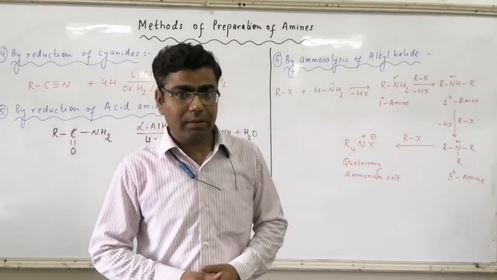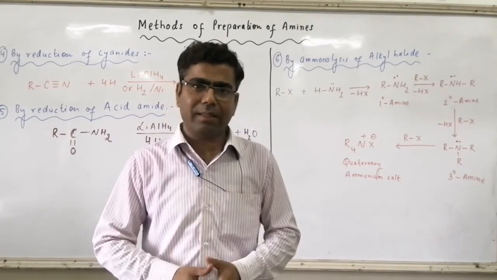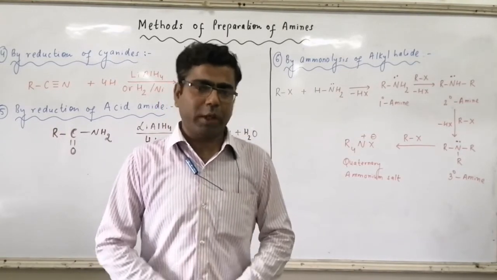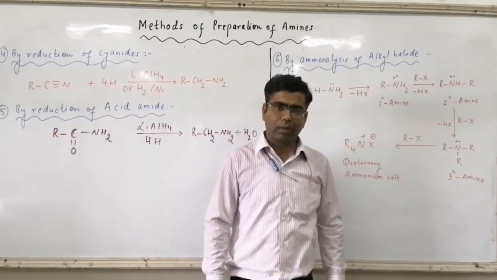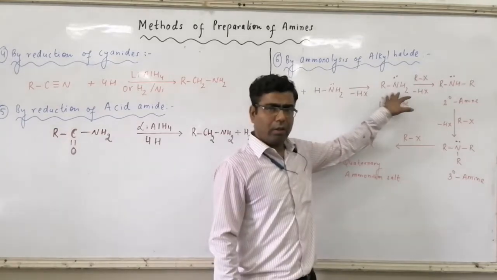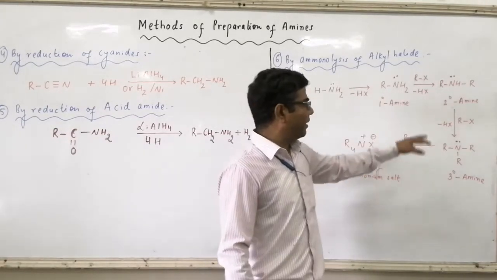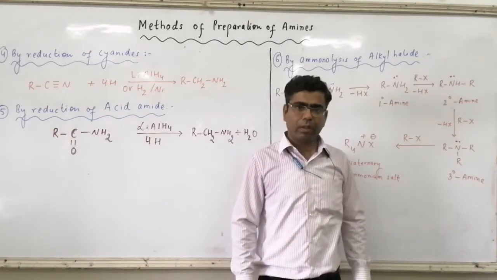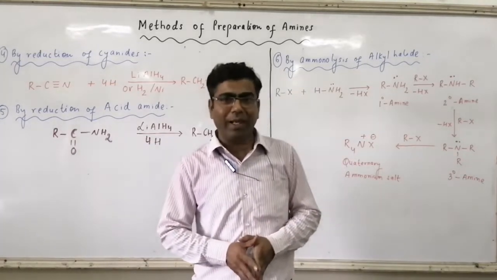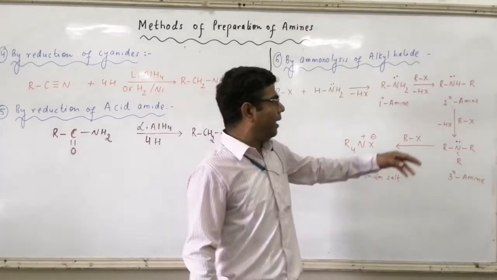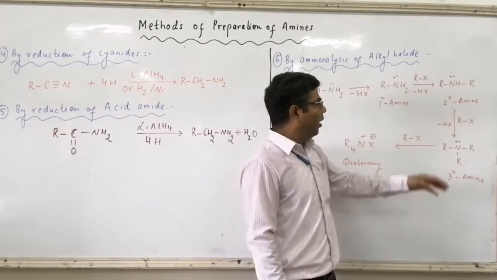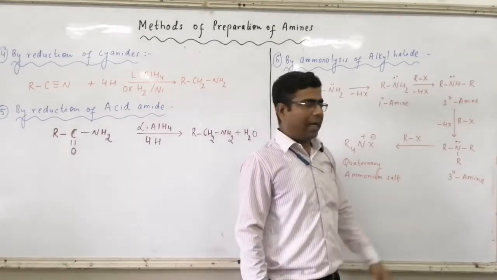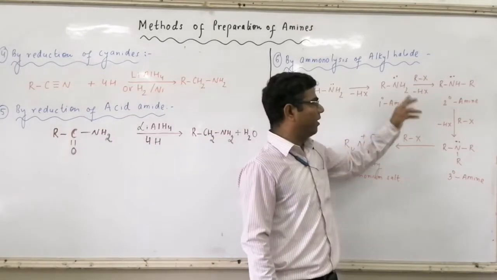Primary amine also acts as a nucleophile. So it will further react with an RX molecule. It's a nucleophile and this is an RX molecule. RX undergoes nucleophilic substitution reaction. So again, X with hydrogen of the NH2 group will be removed as HX and R will form a new bond with nitrogen.